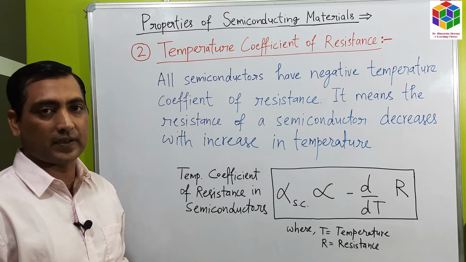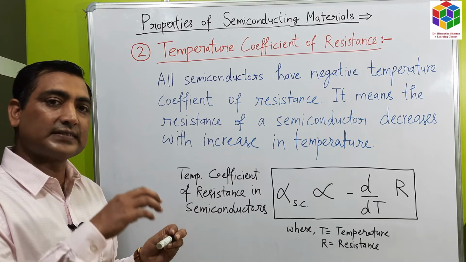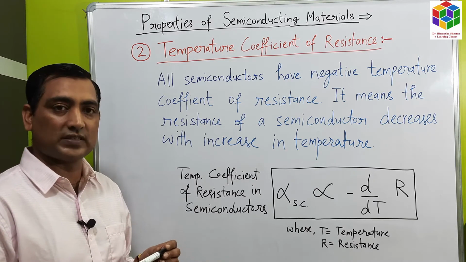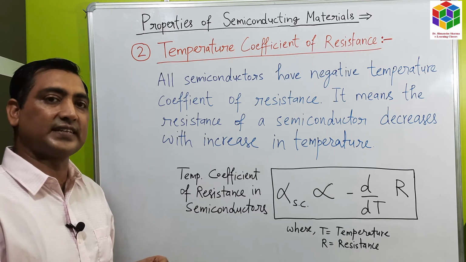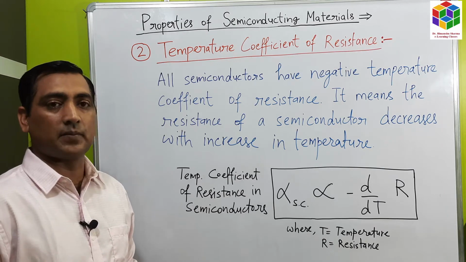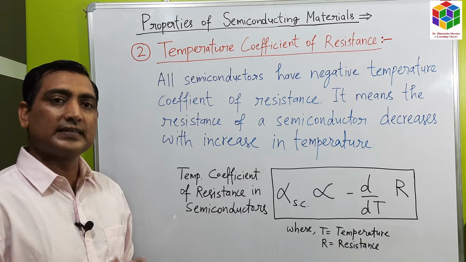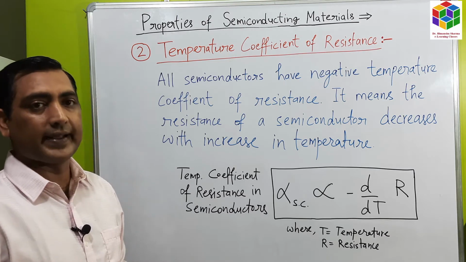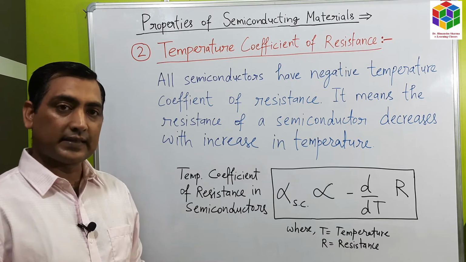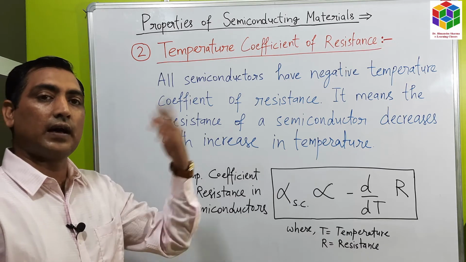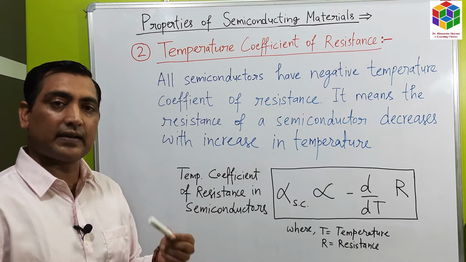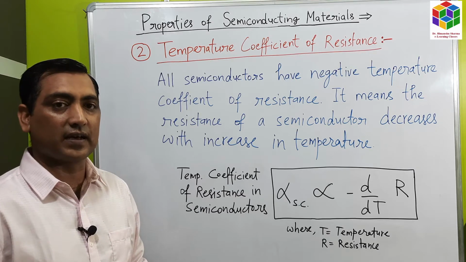Why does such a condition happen? Why is the resistance decreasing with increasing temperature? What is the internal effect on this semiconductor when the temperature is increased? So let us explain. When the temperature is increased around the semiconductor, the semiconductor absorbs the heat energy. When the semiconductor absorbs this increased energy, then the electrons are lifted to the higher energy states. When electrons are lifted to the higher energy states, then the conductivity of the semiconductor will increase.